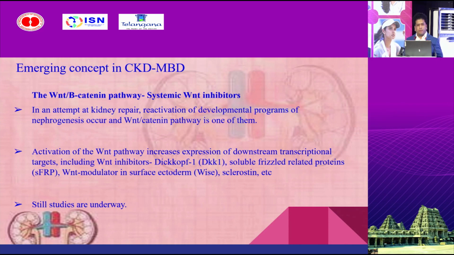Another emerging concept in the pathogenesis of CKD mineral bone disorder is the WNT and beta-catenin pathway. Actually, the studies are still underway. So in an attempt of kidney repair, various developmental programs are activated, out of which the WNT and beta-catenin pathway is one of them. With the continuous activation of this pathway, the inhibitors of the pathway will be released into the circulation. The inhibitors are like DKK1 and sclerostin and others. And what happens is these inhibitors, after being released from the kidney, act in an endocrine manner at various other organs like heart, bone, and vascular system.